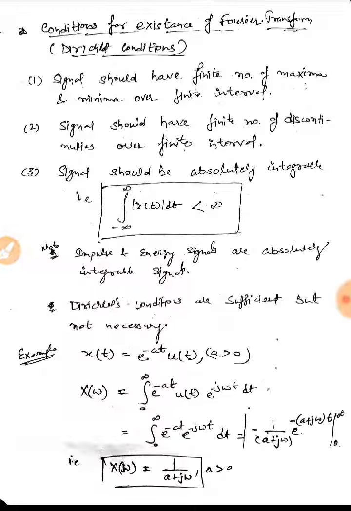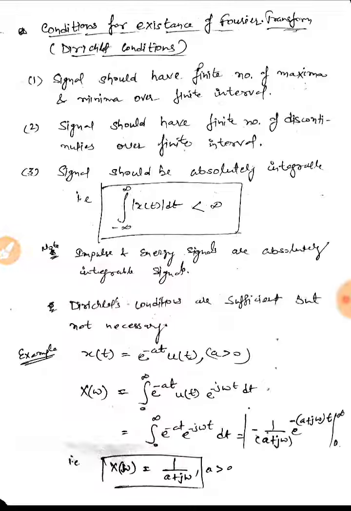Now the signal x(t), that is equal to e raised to power minus at, can be drawn in time domain as this signal. This would be the signal in time domain. And if I represent this signal in the frequency domain, then it will look like this. This would be the magnitude of X of j omega, which is maximum at omega equal to 0.